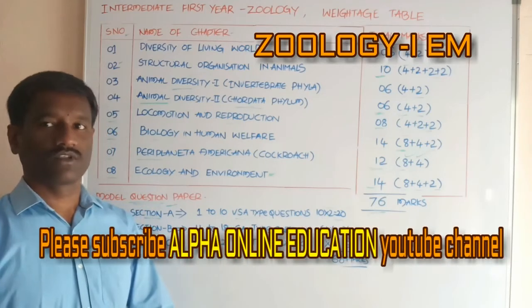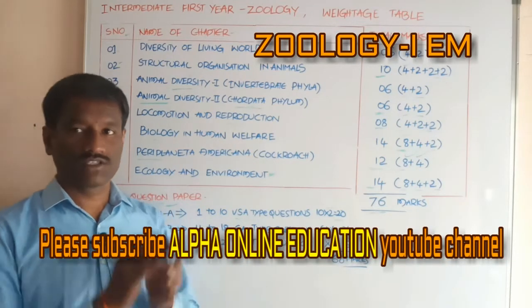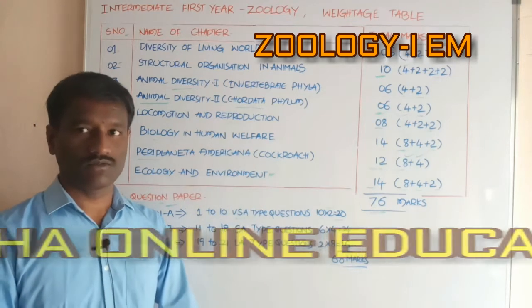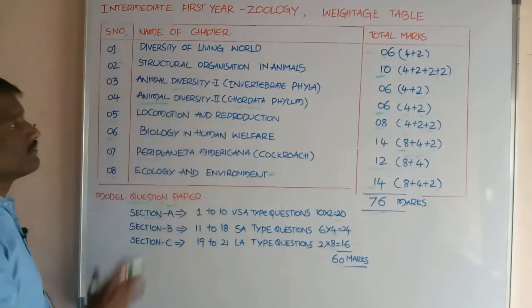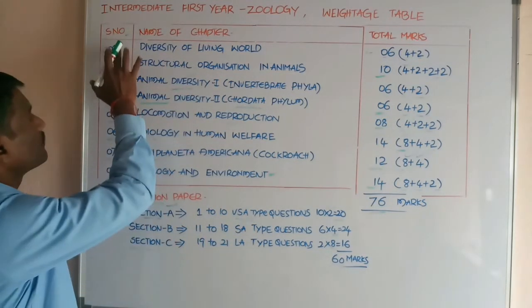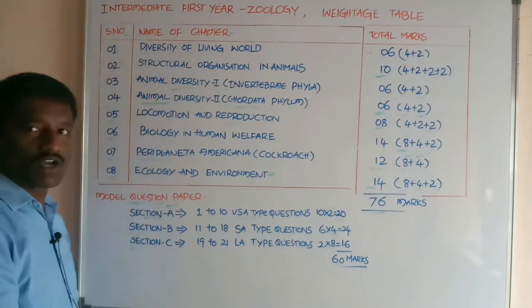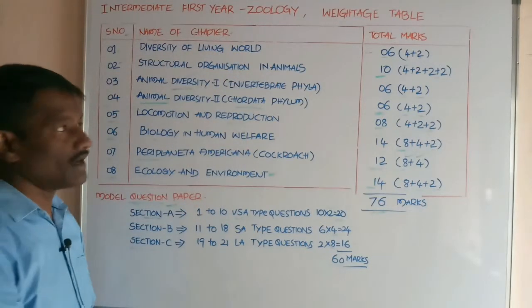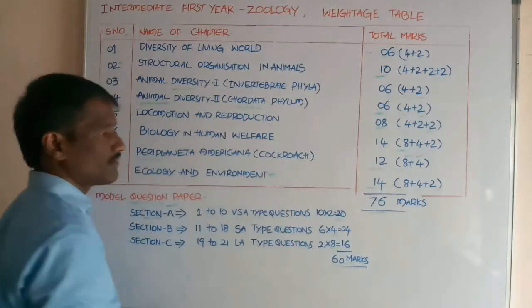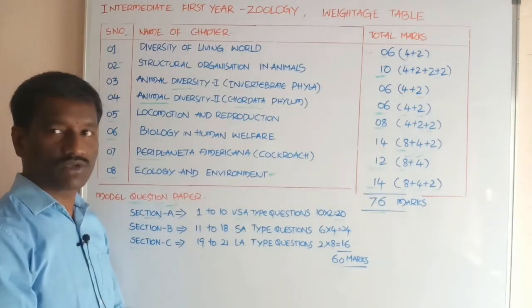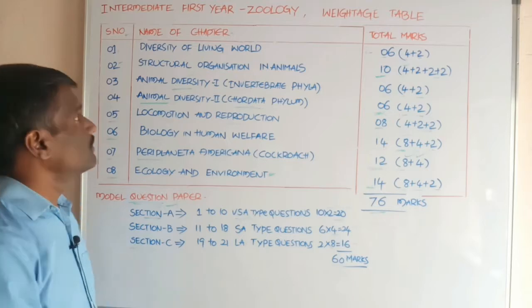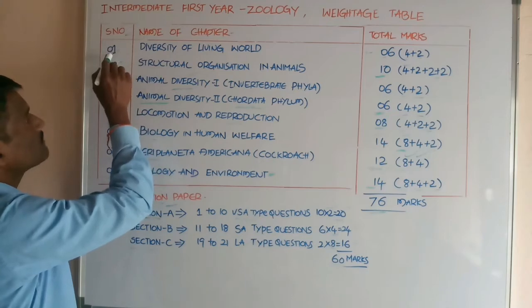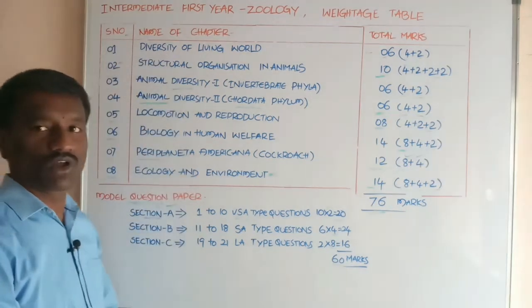Hi students, now discuss the first year geology intermediate syllabus and weightage of the marks. Students, this is the table that shows three columns. First one is the serial number of the chapter, second one is the name of the chapter, and third one is total marks from each chapter, the weightage of the marks from each chapter. Now first one, name of the chapter, serial number 1, diversity of living world.